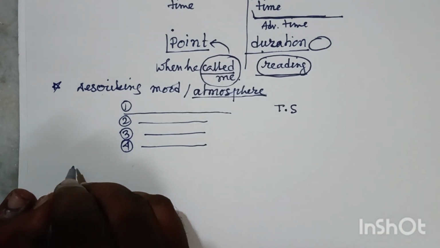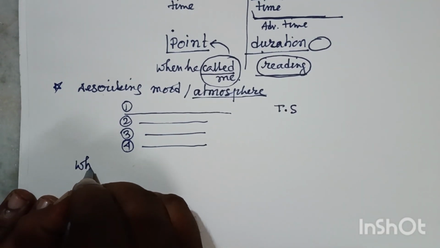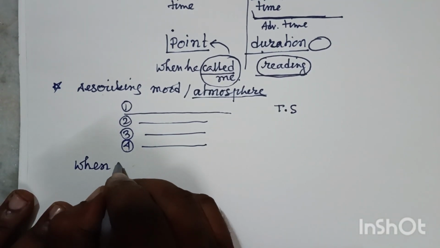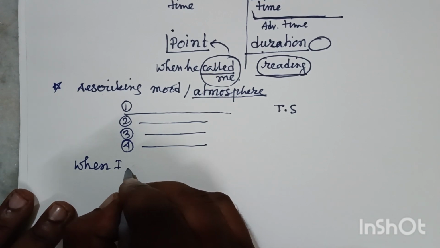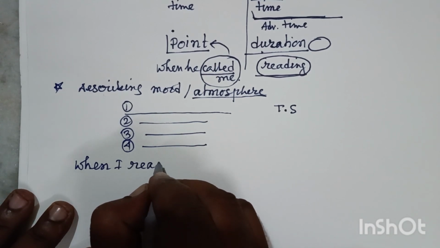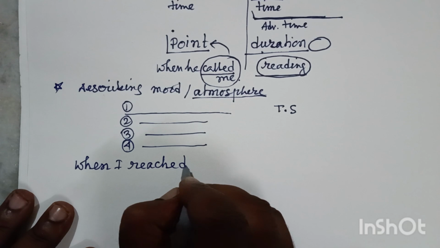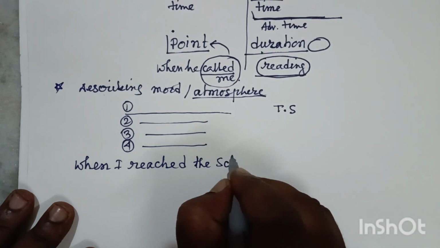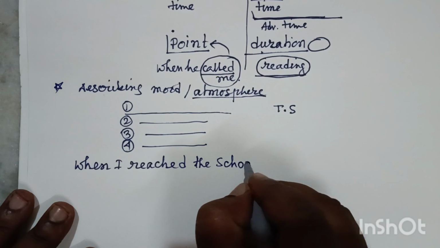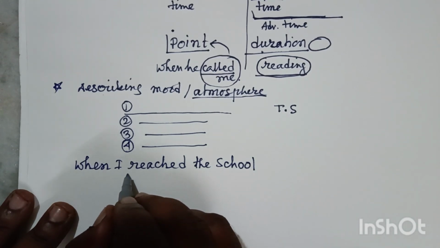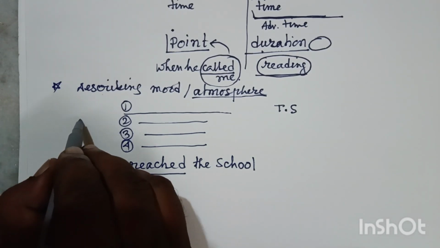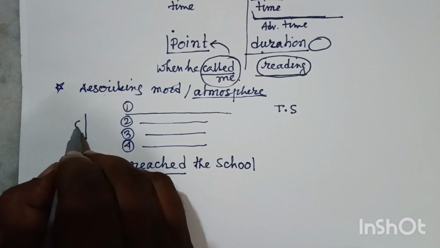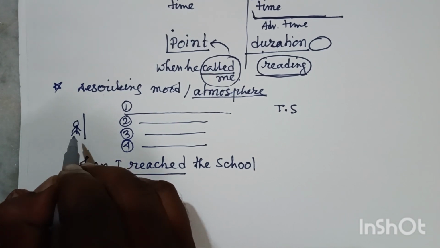Suppose I am writing down, when I reached the school. Friends, look at this. The verb is reached. Reached means, suppose this is the school gate and this person is outside the school gate.